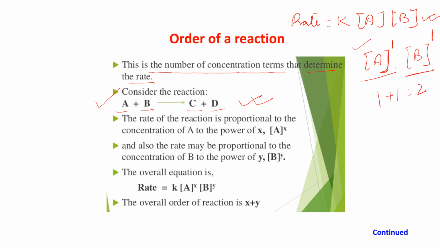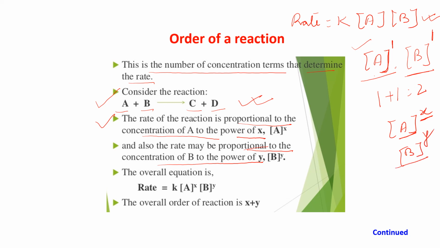In the same way, if the rate of a reaction is proportional to the concentration of A to the power x, so I write A to the power x, it means the reaction is xth order with respect to A. And if the rate is proportional to the concentration of B to the power y, then I write B to the power y.